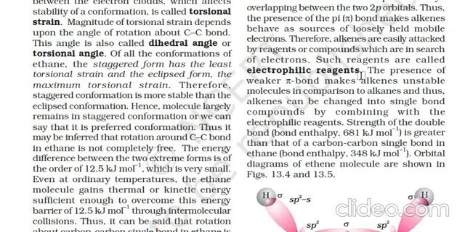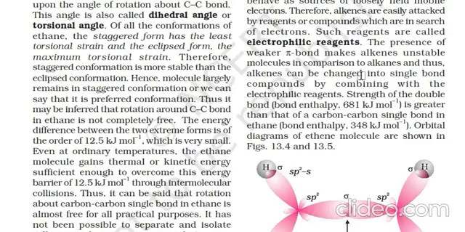The presence of the weaker pi bond makes alkenes unstable molecules in comparison to alkanes, and hence alkenes can be changed into single bond compounds by combining with electrophilic reagents. The strength of the double bond is 681 kilojoule per mole, which is greater than that of the carbon-carbon single bond in ethane, which is 348 kilojoule per mole.